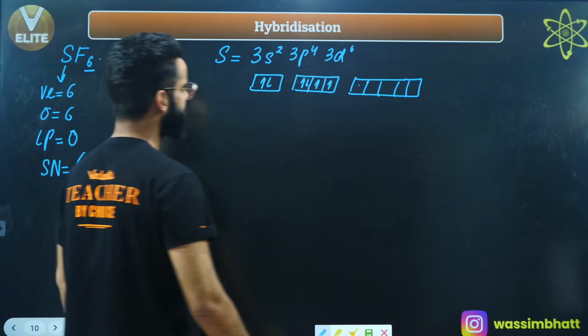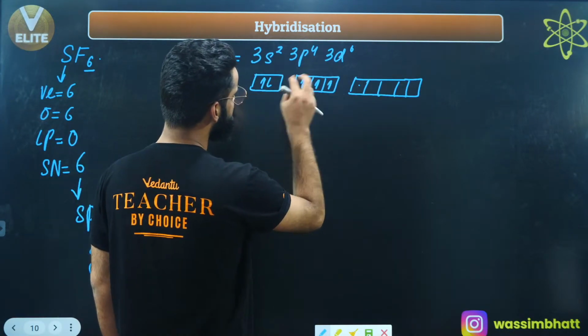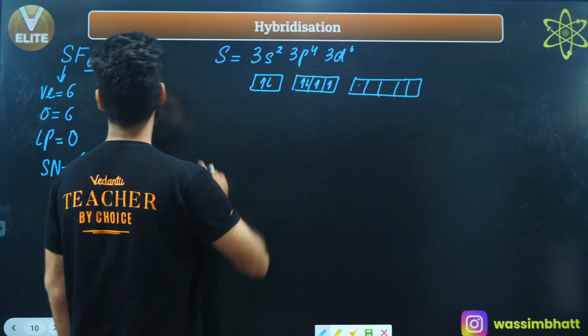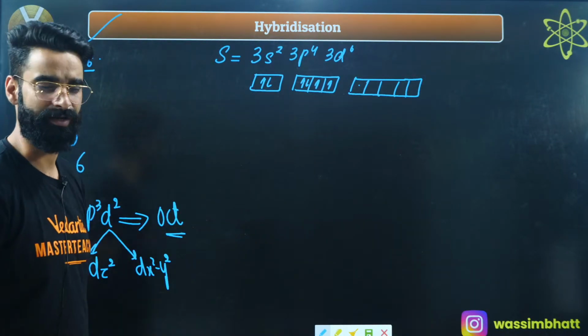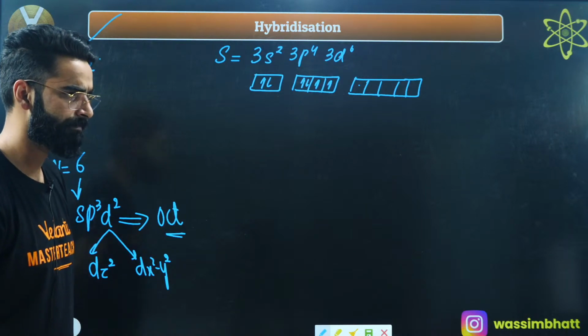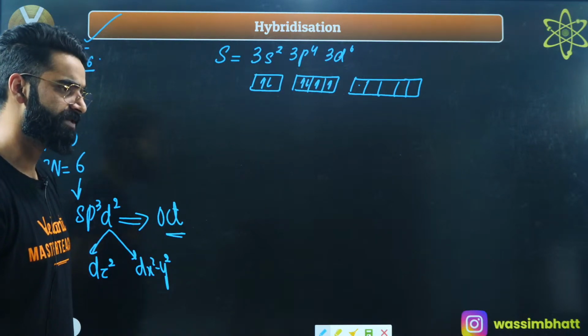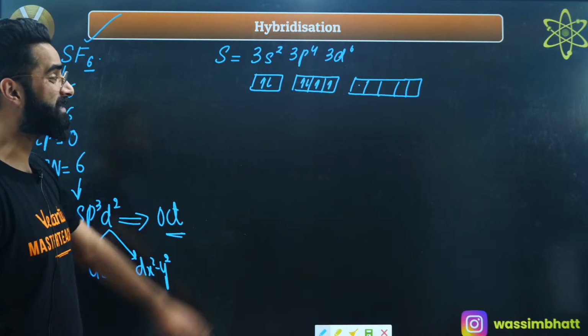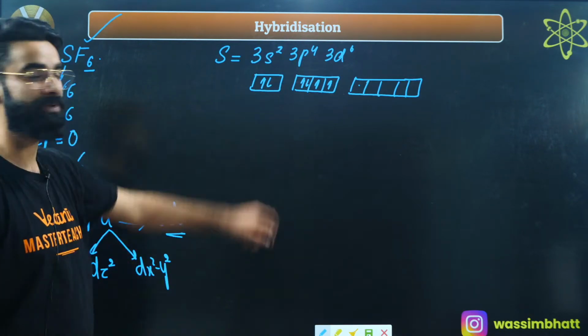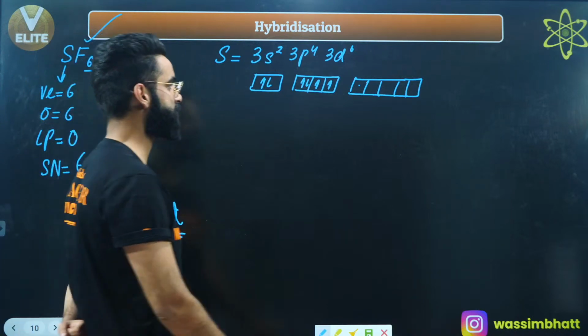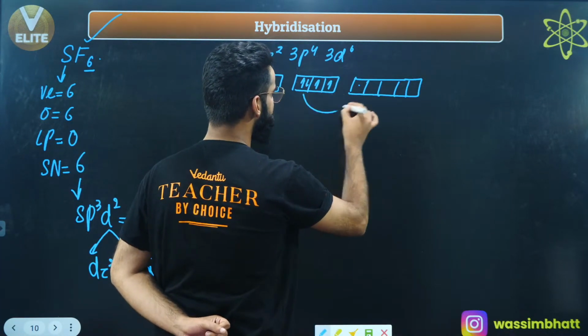Now we will have a look. How many unpaired electrons do we have in this case? 2 unpaired electrons. How many bonds it's forming? 6. So we should have 6 unpaired orbitals over here in order to form the 6 bonds, yes? Yes, Faisal. In order to make 6 bonds, we should have 6 unpaired orbitals over here. So what should happen? Excitation should happen. One of the electrons from here to here, right?